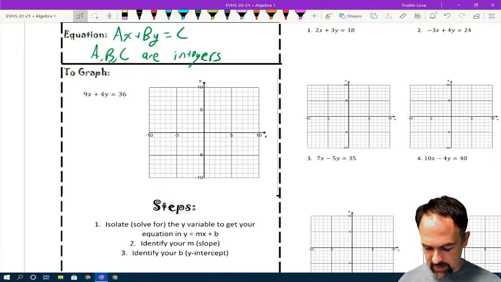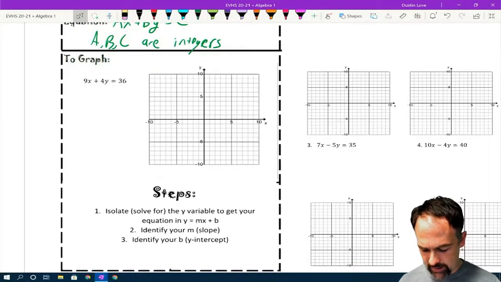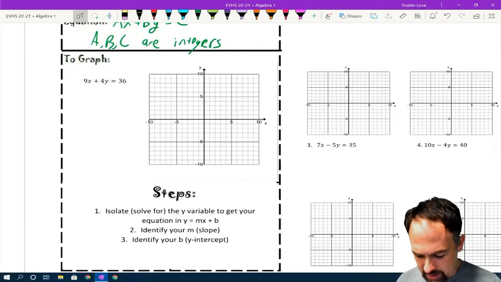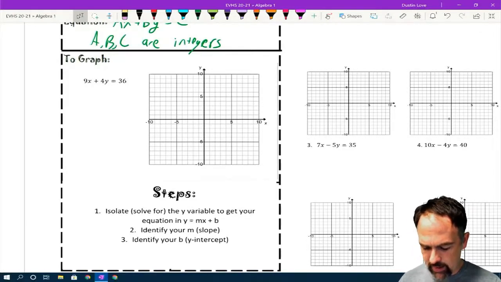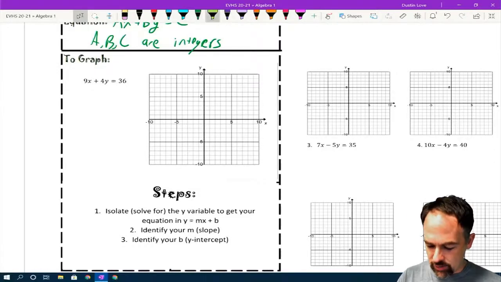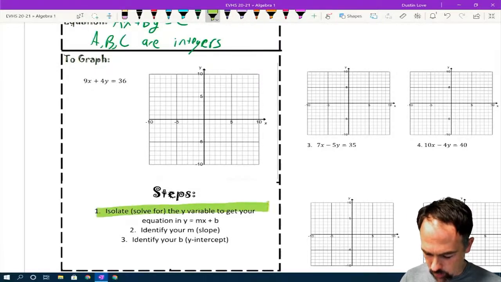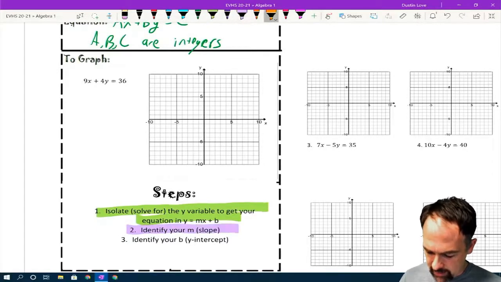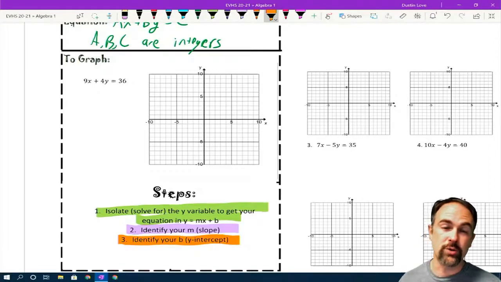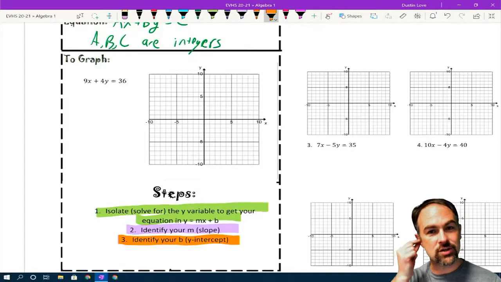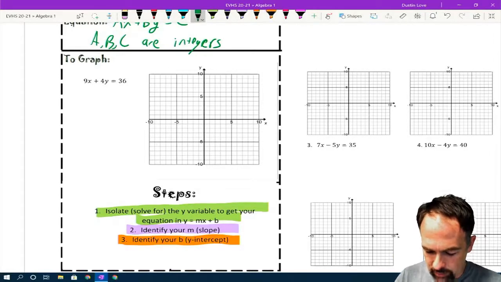So we got 3 steps here. First one, we want to isolate our variable, solve for y. We want to transform to the form y equals mx plus b, and that's what we see down here in step 1. From there, we're going to identify our slope and then also identify our y-intercept. Once we know our slope and our y-intercept, we're then just going to graph. So let's see what we need to do in order to isolate y.